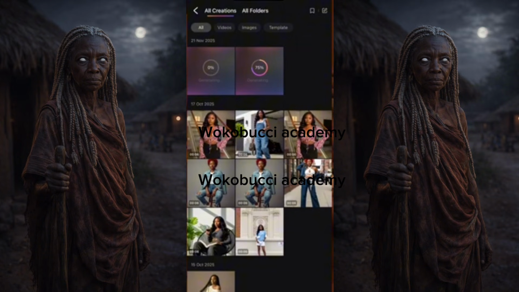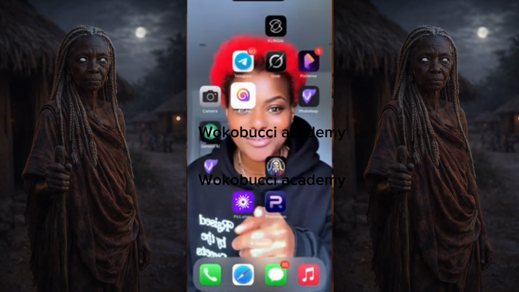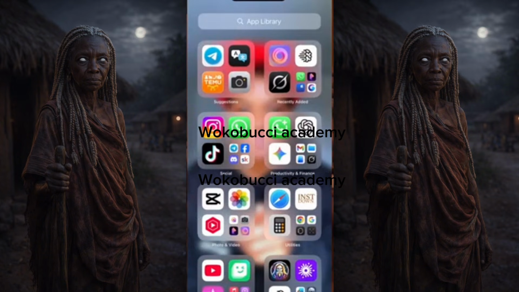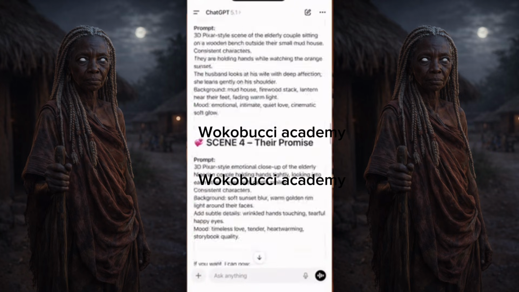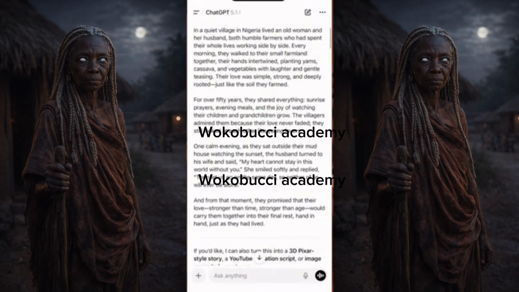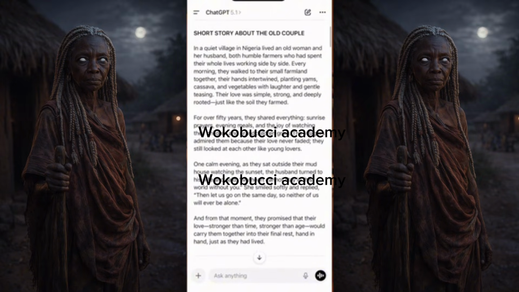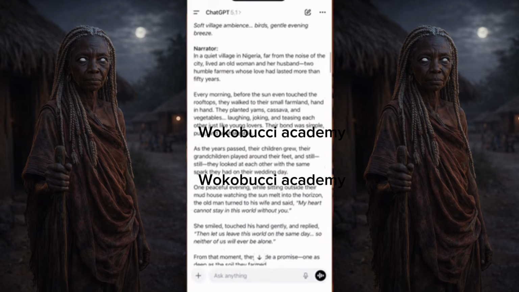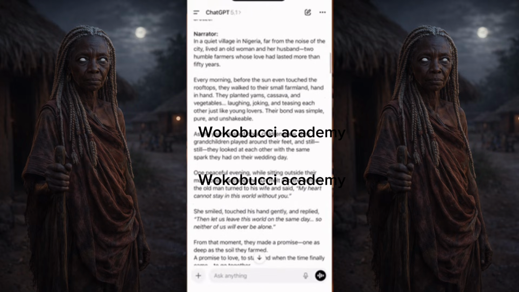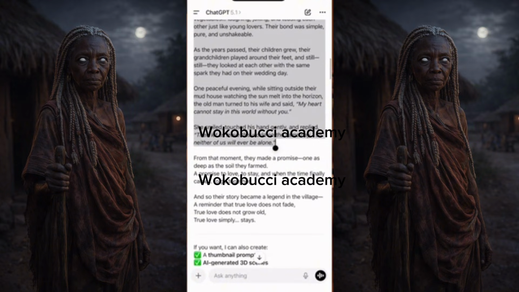Okay, now the next thing we need to do is go back to ChatGPT. Then we go to the main story itself, the start of the story. In a quiet village in Nigeria lived an old man. This is the story, right? And then they gave us a narrator version. This is the narrator version. Now we'll copy the narrator version and go and create our voiceover, okay?